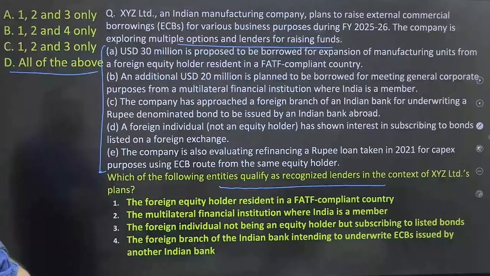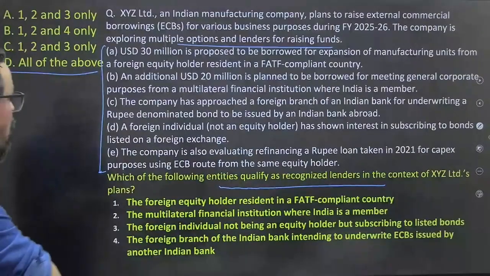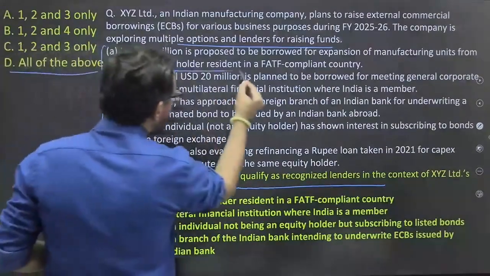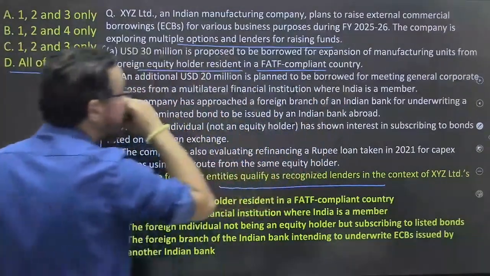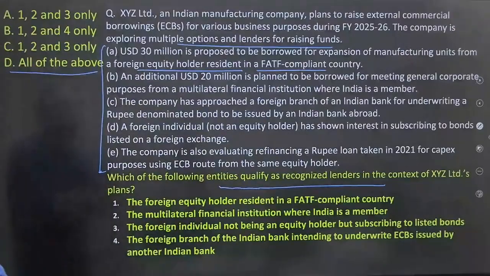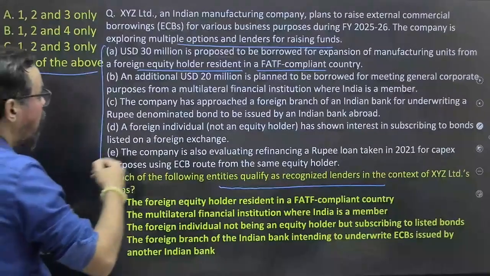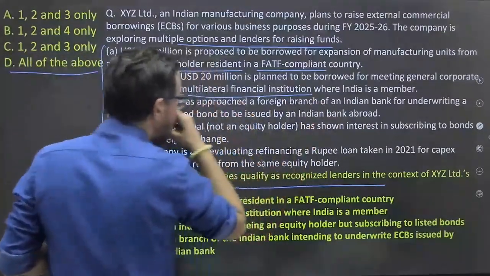USD 30 million is proposed to be borrowed for expansion of a manufacturing unit from a foreign equity holder resident in a FATF compliant country. An additional 20 million USD is planned to be borrowed for general corporate purposes from multilateral financing institutions.